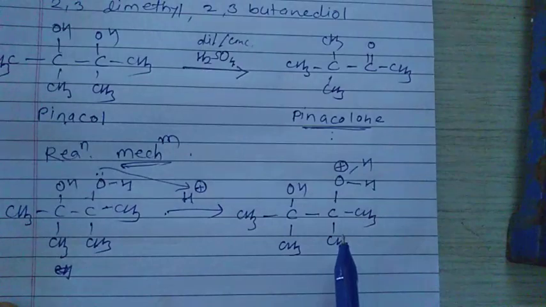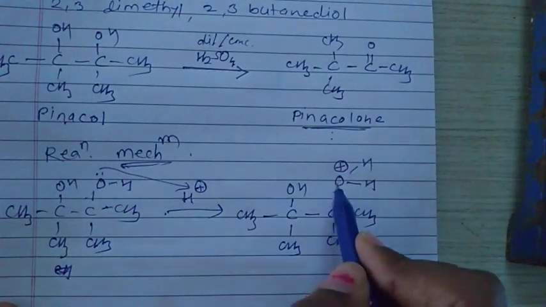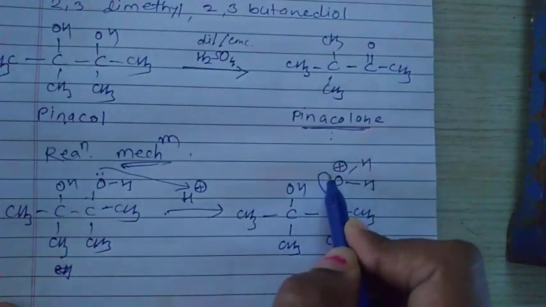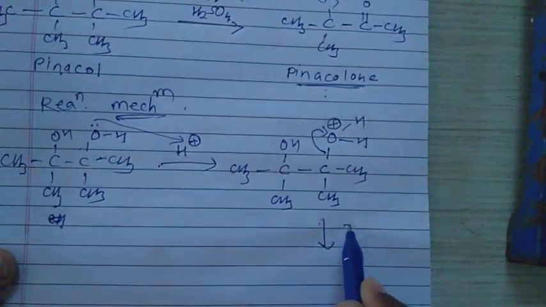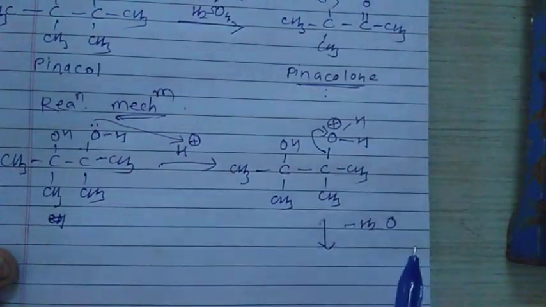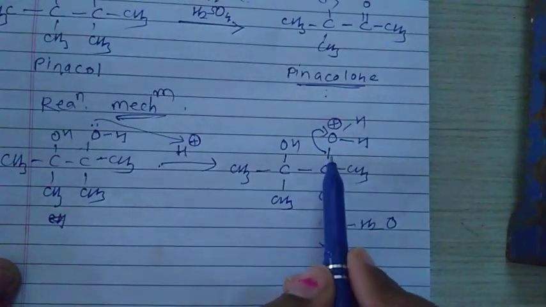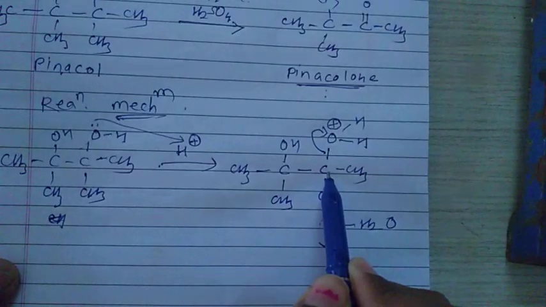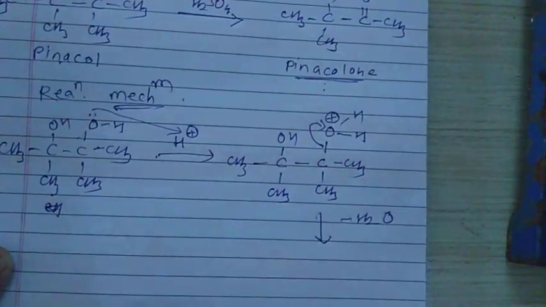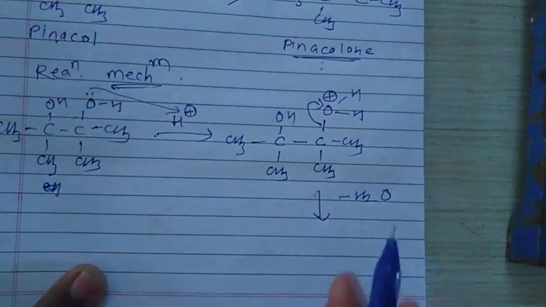Then what happened for the stabilization? Here this electron is shifted to oxygen, and this water molecule gets removed from this pinacol, and whenever this bond breaks, this carbon becomes electron deficient, and that's why this carbon has a positive charge.